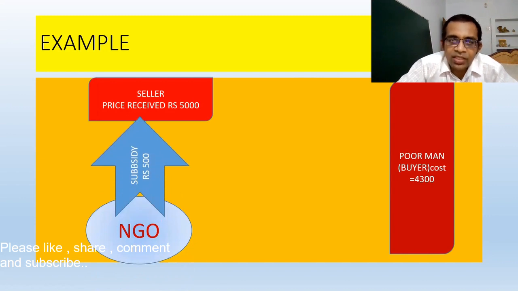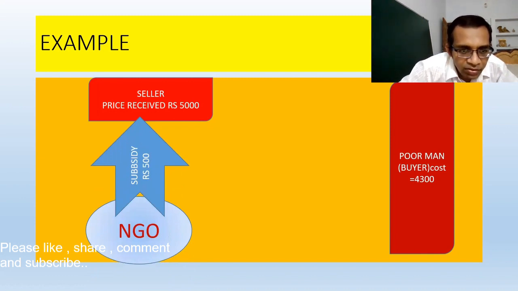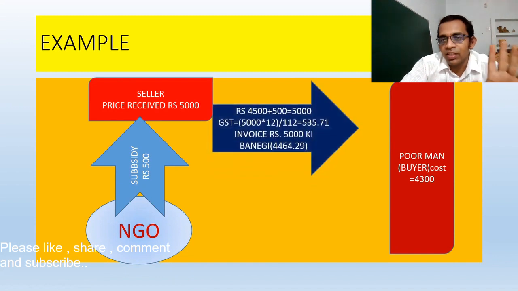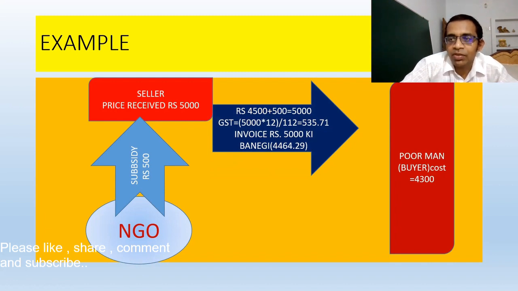What does the NGO do? The NGO gives a subsidy of rupees 500 to the seller. Now the seller wanted rupees 5,000, and in this 5,000 he received 500 from the NGO. Now what will he do? He will charge only 4,500 from the buyer, from this poor man, because he has already received the subsidy of rupees 500 from the NGO.